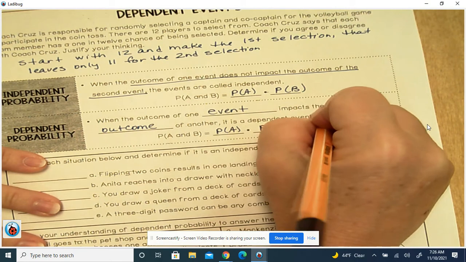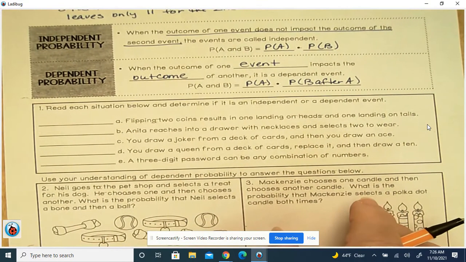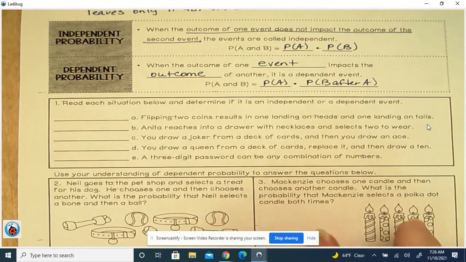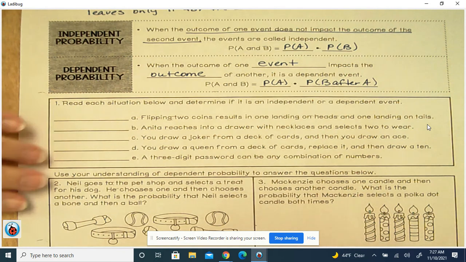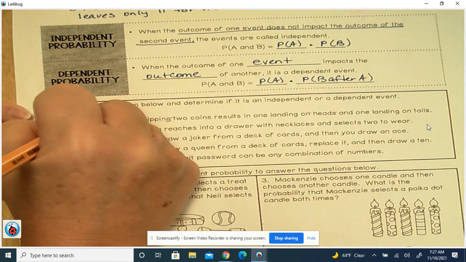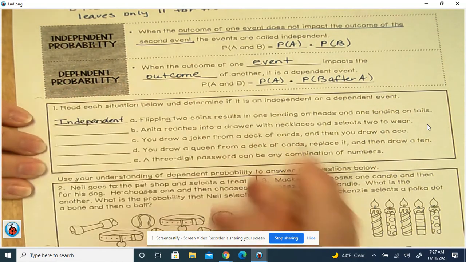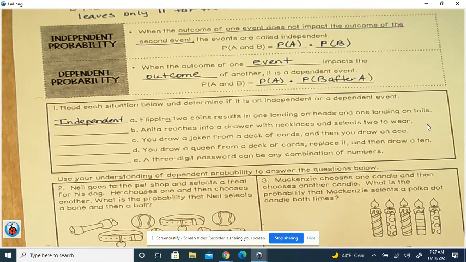It's not hard. Okay. So let's read these situations and determine if they're independent or dependent. Flipping a coin results in one landing on heads and one landing on tails. Well, you can't take half a coin away, so that's going to be independent. Because if I flip the coin, I get tails, and if I flip it again, I can also land on tails. So that's independent.